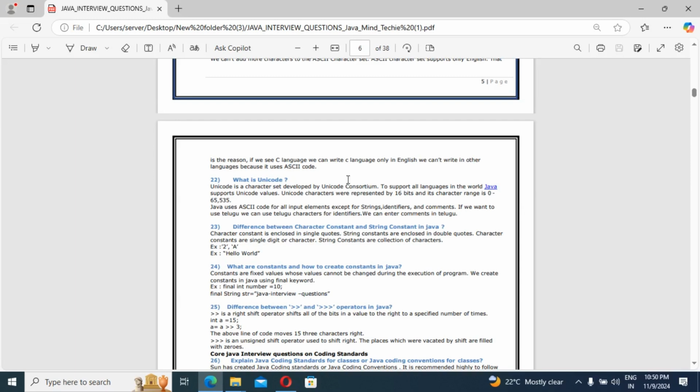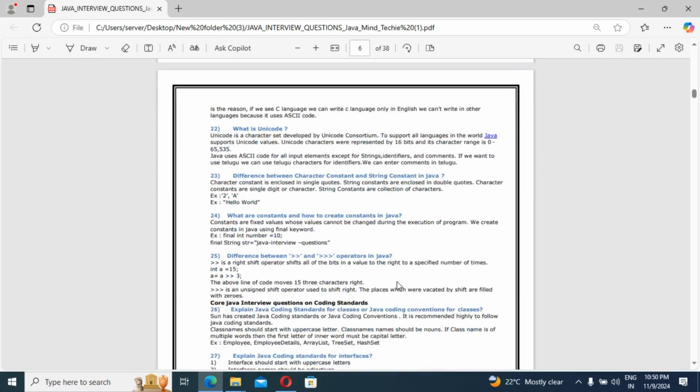Guys, then next question: difference between the greater-than operator, double greater-than and triple greater-than operators in Java. The double greater-than is the right shift operator. It shifts all the bits in a value to the right by a specified number of times, guys.